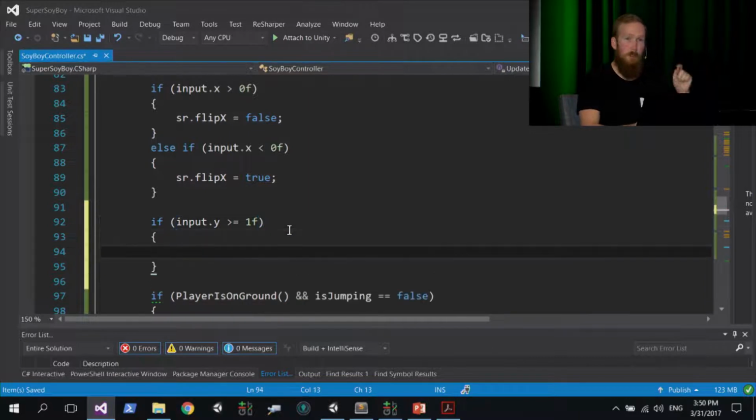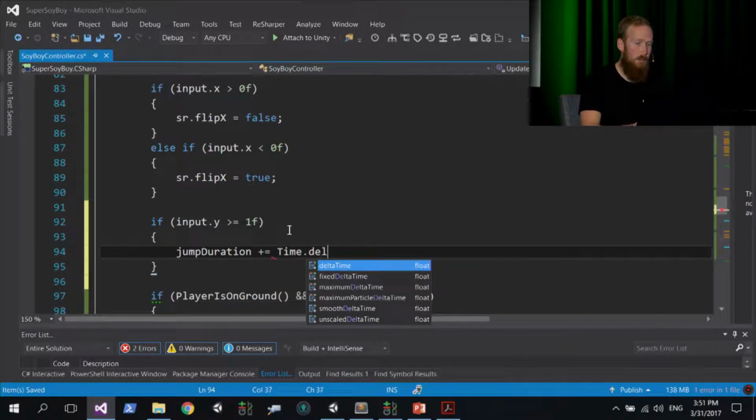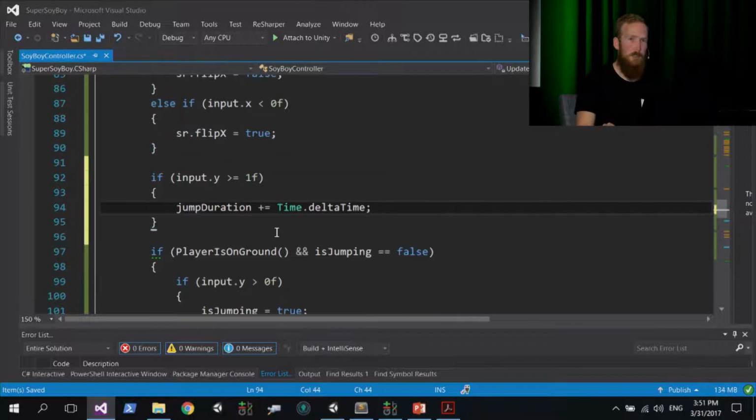So if you're pressing spacebar, basically, jump duration, so inside the braces, plus equals, we use something called Time.deltaTime. Now this is the delta time, the sort of interval between each frame of animation. It's just a timer that Unity keeps that you can utilize. And it's a very crude way of timing something that we're going to use here. It works for us in this case. So jump duration is a timer. We're going to increment it by this delta time every frame of animation.